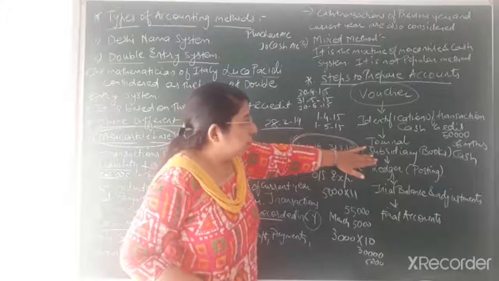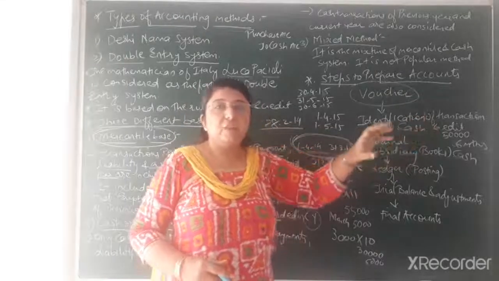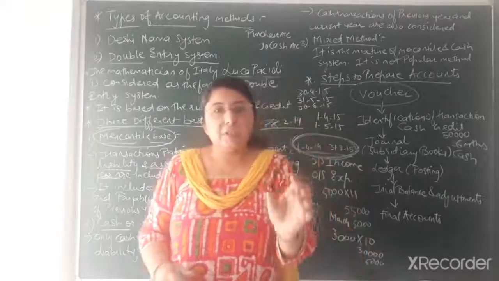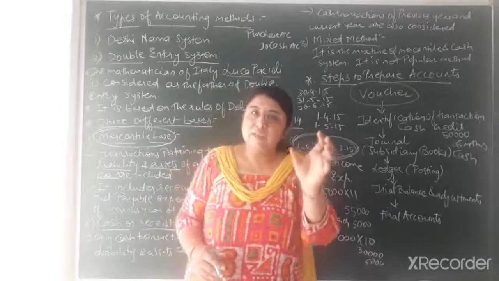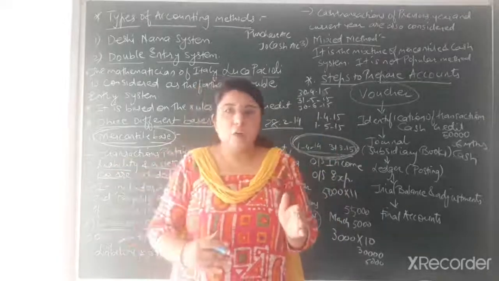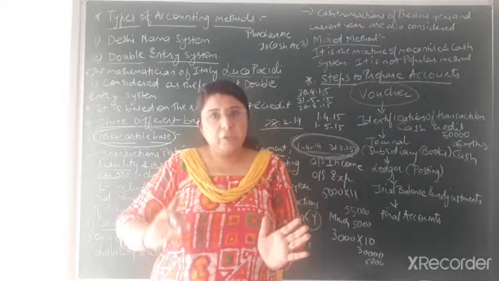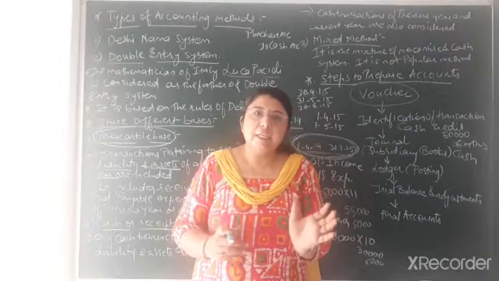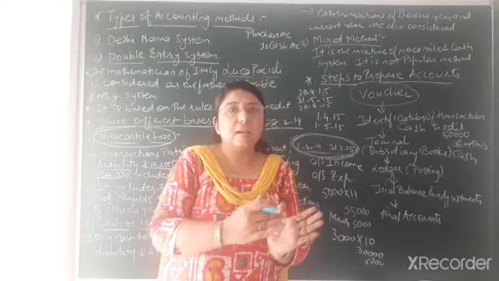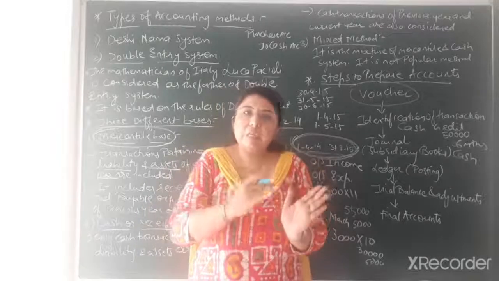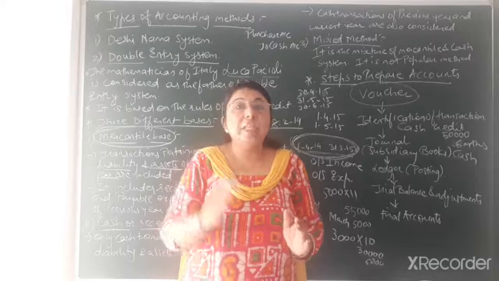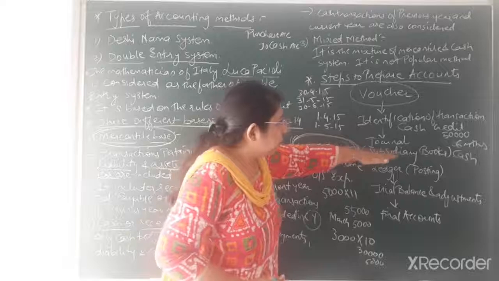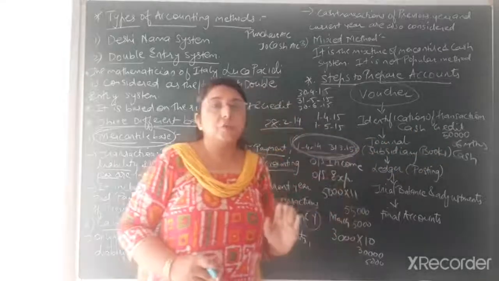We have to write in the subsidiary books. We have to mention the entries if they are relating to credit transactions. Suppose transactions related to purchase, then we have to write in the purchase book. Transactions related to sales, then we are preparing a separate sales book. It means at the end of the year, what is the reason for preparing separate accounts for each of the related transactions? At the end of the year you get all the data related to purchase at one particular place only, in one particular account only. You don't have to refer to many pages for getting the data related to purchase. So we are preparing separate books related to different transactions of business.